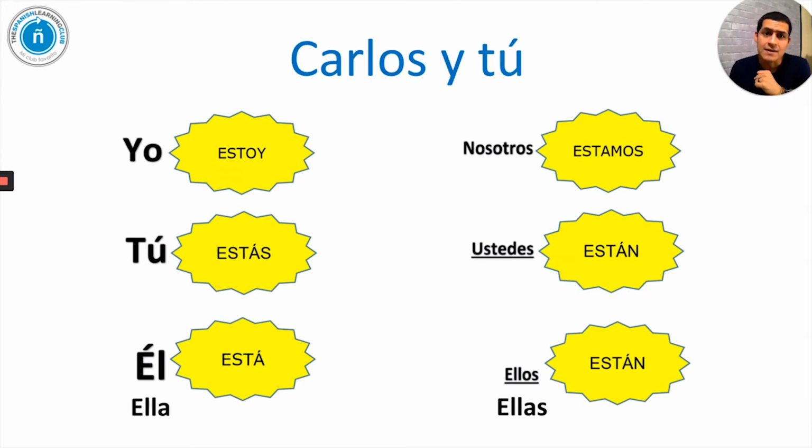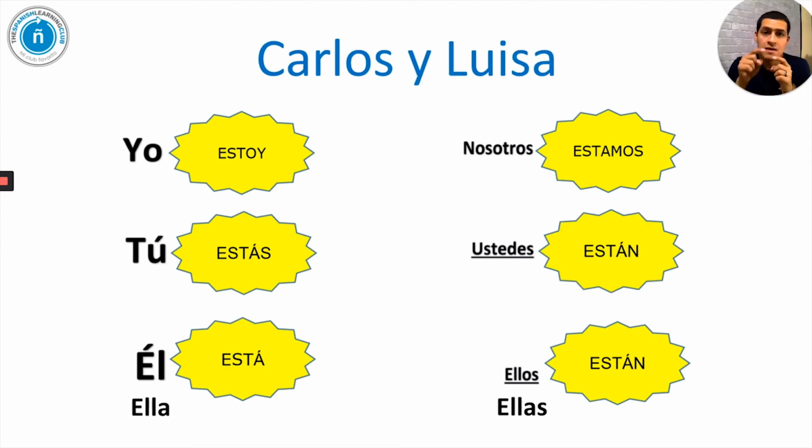And if we had Carlos y tú, we would still use the conjugation están. Carlos y tú, you guys. Carlos y tú están. And the last example here, Carlos y Luisa. Not Carlos y tú, Carlos y Luisa. The conjugation that we will need will be, guess what? Están. Carlos y Luisa están.